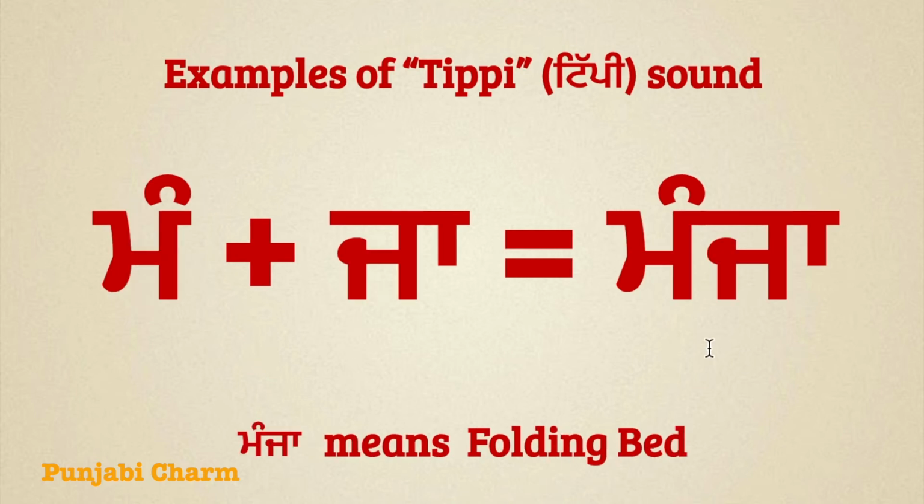The next word is Manja. Manja means a kind of folding bed. To read this word, we can say Mammenu Tippi Man, Jajjanu Kanna Ja, Manja. You can repeat after me, Manja. Let's move to the next word.